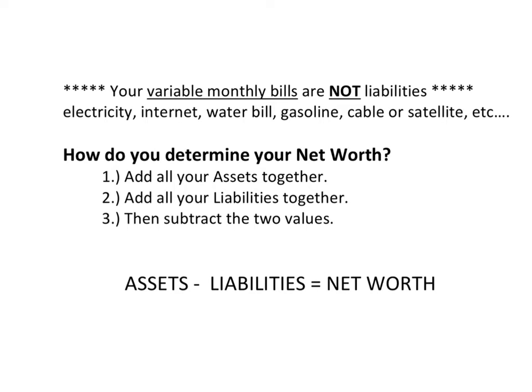One very important note is your variable monthly bills are not liabilities. So the electricity, the internet, water bill, gas, cable, satellite, so on and so forth, those are not liabilities. Now you can determine your net worth by adding all of your assets together. Then you add all your liabilities together, and then you subtract the two values. So again, our formula, assets minus liabilities equals net worth.